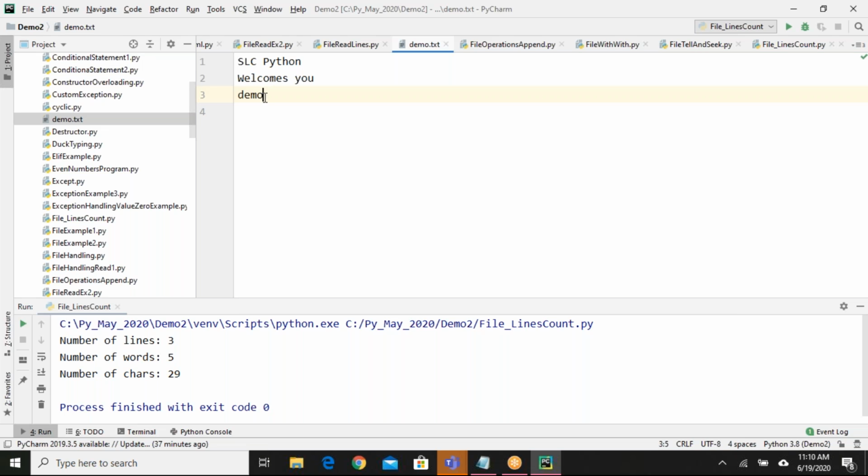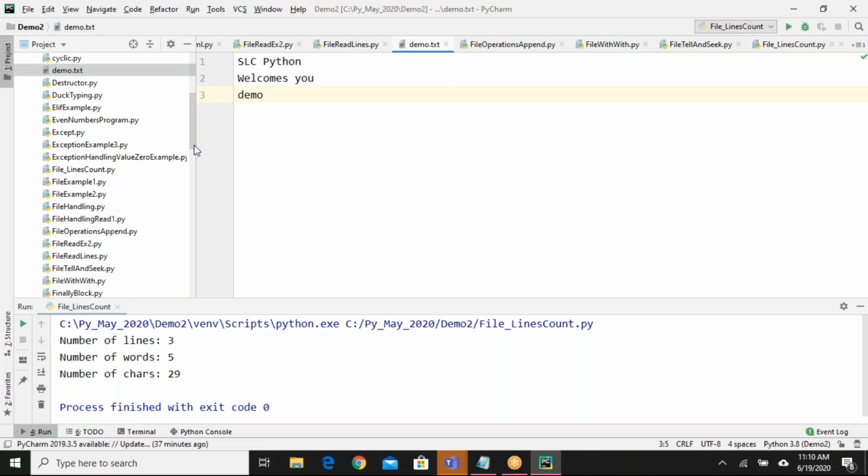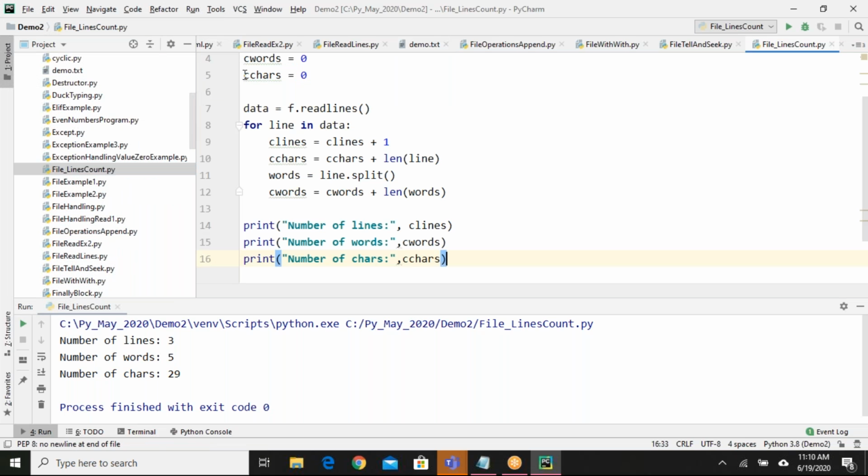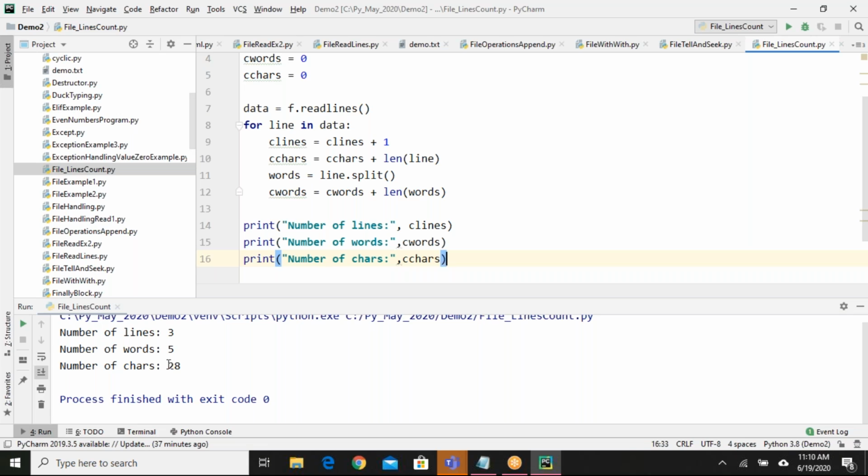Okay. But actually here there is no new line character, right? After demo, if you see the cursor. But the cursor is right there, no, sir. Yeah, I'm sorry. Actually, here one new line character is there. So if I say backspace, I'm sorry. You're right. So let me run this now. It will give 28 now. It is just finding the backslash n only, no hidden characters, nothing. Right.